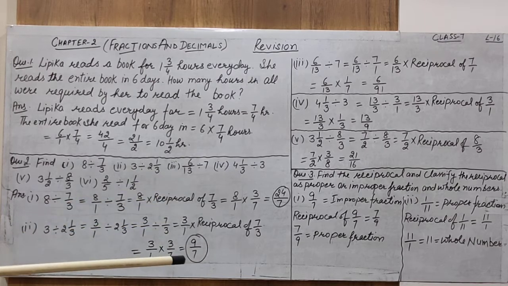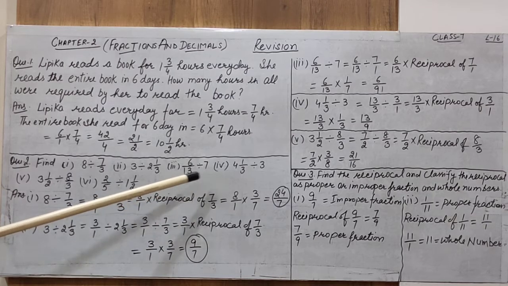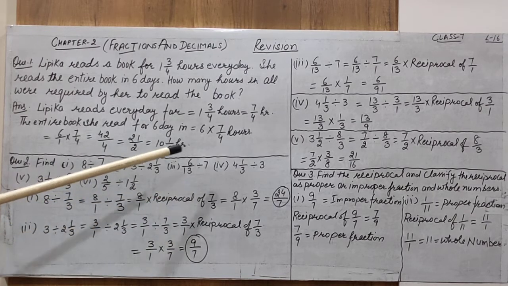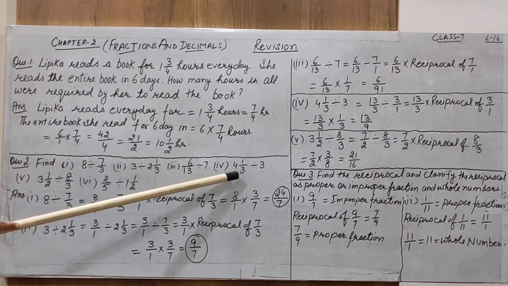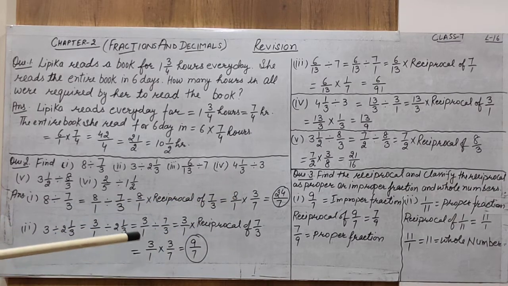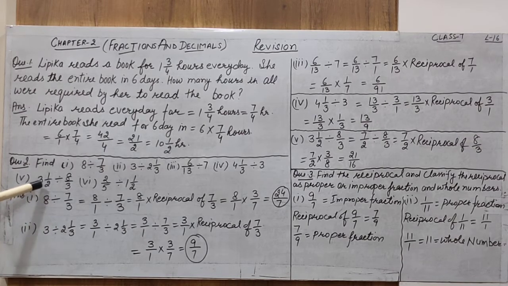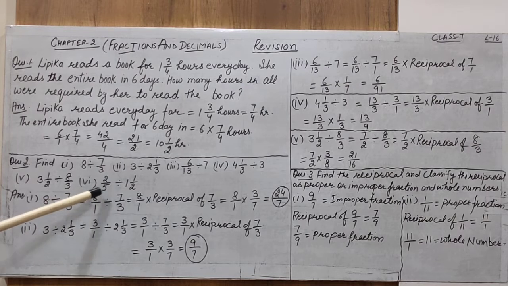Which kind of fractional number? A proper fractional number divided by a whole number. We have done now all these types of fractional numbers that we have to revise again. Next is the mixed fractional number divided by a whole number. Now next is an improper fraction, that is 3 is to 1 by 2 divided by 8 by 3. Next is 2 by 5, an improper fraction, divided by a mixed fraction.